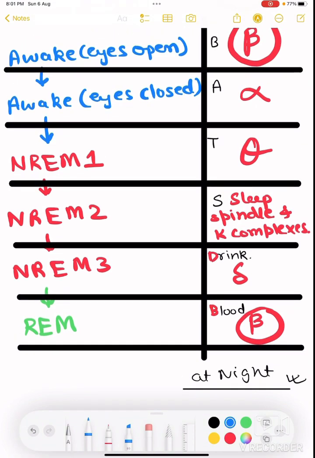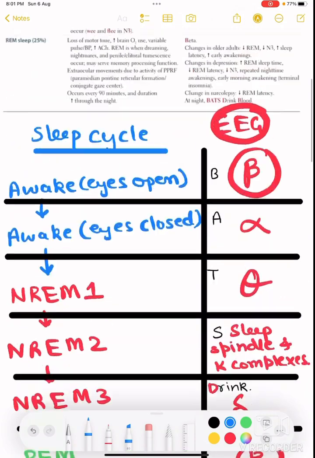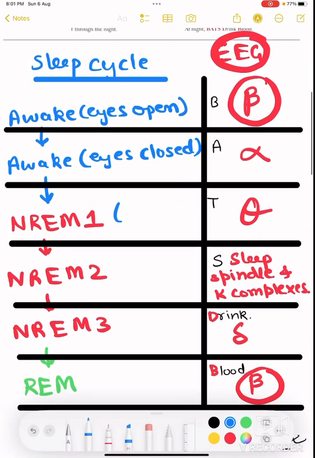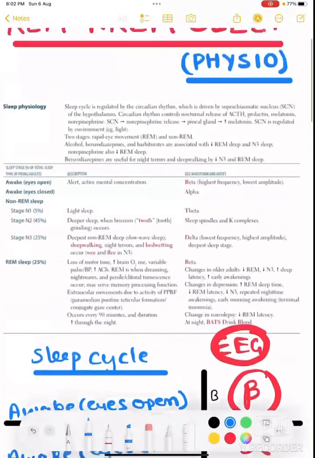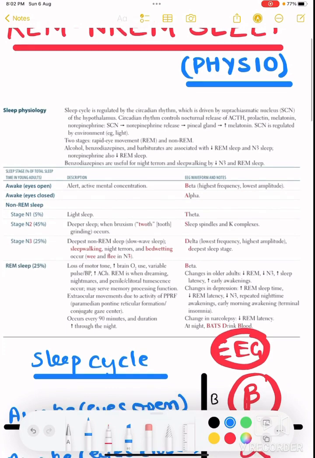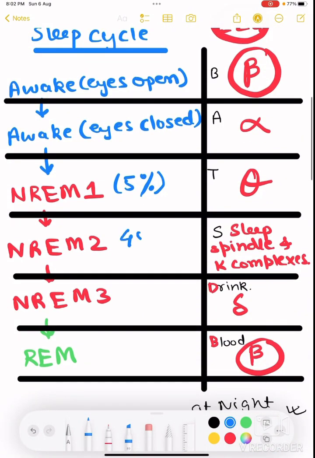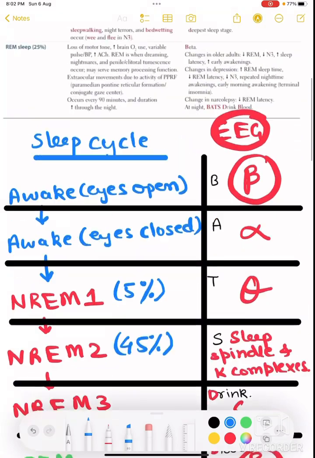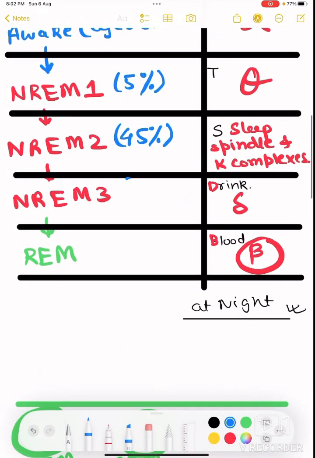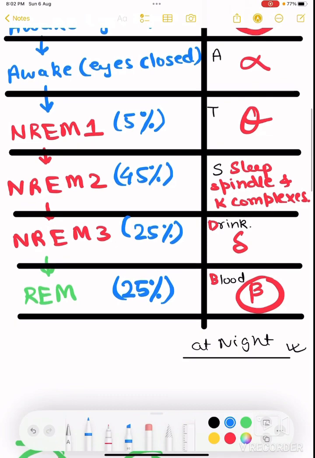Apart from this, I also want to discuss the percentage of these phases of the sleep cycle. NREM 1 constitutes only 5% of the whole sleep cycle. The stage NREM 2 constitutes 45% of the sleep cycle. The stage NREM 3 constitutes 25% of the sleep cycle, and REM constitutes 25% of the sleep cycle as a whole, right? You have to remember this, because sometimes questions are asked.